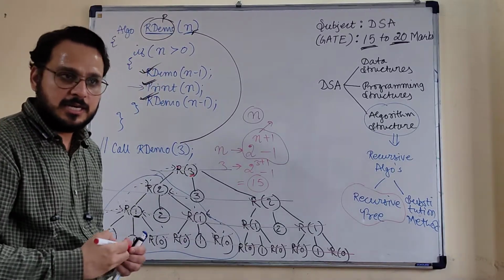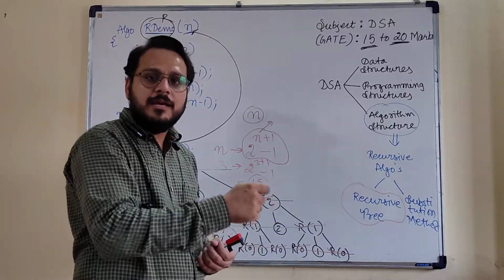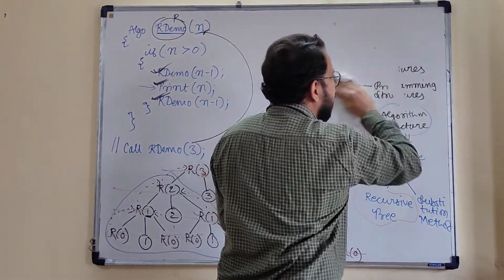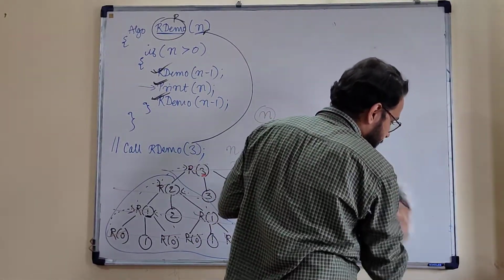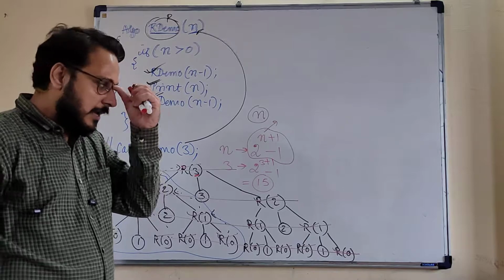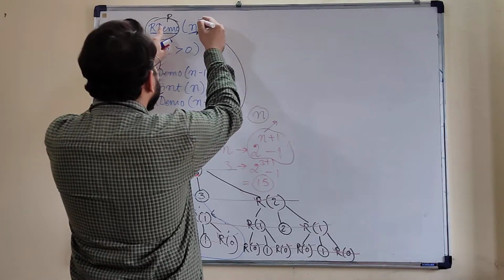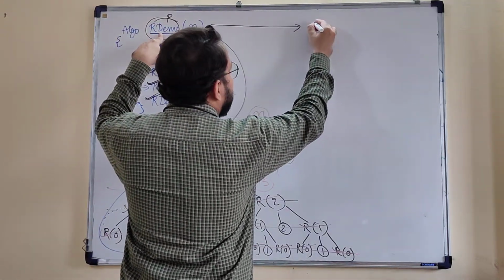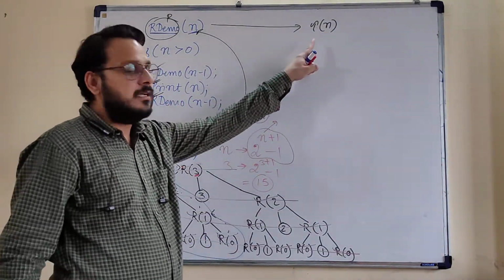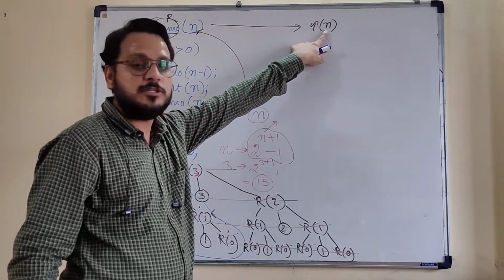Okay, now the same thing we are going to prove through the mathematical approach. Here I am going to take this mathematical approach by forming its recurrence. So how to write the recurrence for the given equation? In place of r of demo, here I am writing t of n. So t of n says the total number of executions required by the recursive algorithm based upon the input size n.